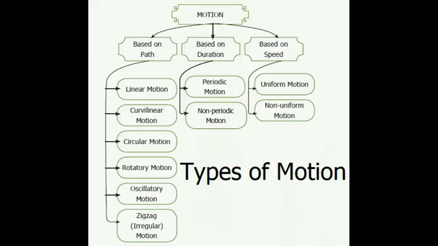In a nutshell, we can classify motion based on path, based on duration, and based on speed. Motion can be classified based on path: linear motion, curvilinear motion, circular motion, rotatory motion, oscillatory motion, and zigzag motion. Based on duration: periodic motion and non-periodic motion. Based on speed: uniform motion and non-uniform motion.